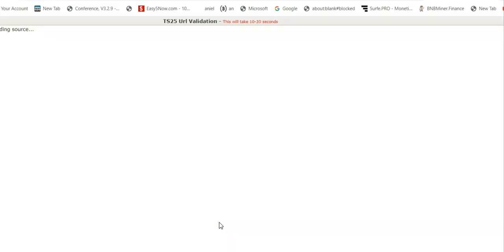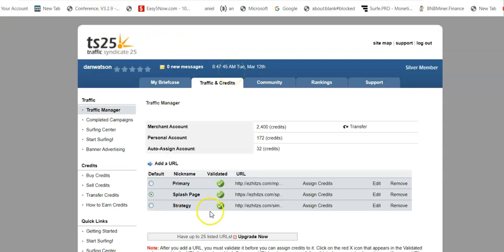So we click on the red X button yet again, and it will bring this page up, or at least try to load it. It says it will take between 10 and 30 seconds. It is checking for conflicts now. And then when it's done, it'll change this message of the status to completed, and then we'll be able to go back by clicking the click here button now. And there you go. We have all 3 of our sites set up here.